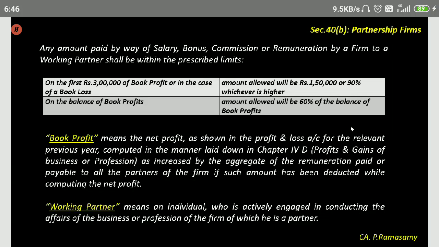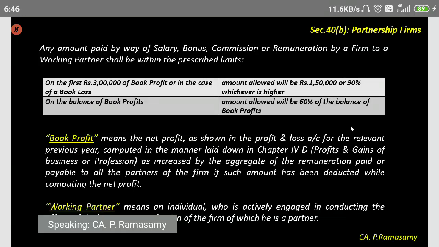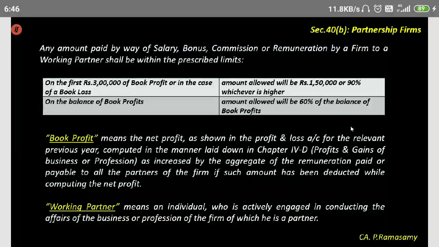When we read section 28, chargeability, we said the remuneration received by the partner and the interest received by the partner will be chargeable under the head PGBP. This is what we read in section 28. And when we read section 17, salaries, we said the remuneration received by a partner is not taxable under the head salaries, it is chargeable under the head PGBP.